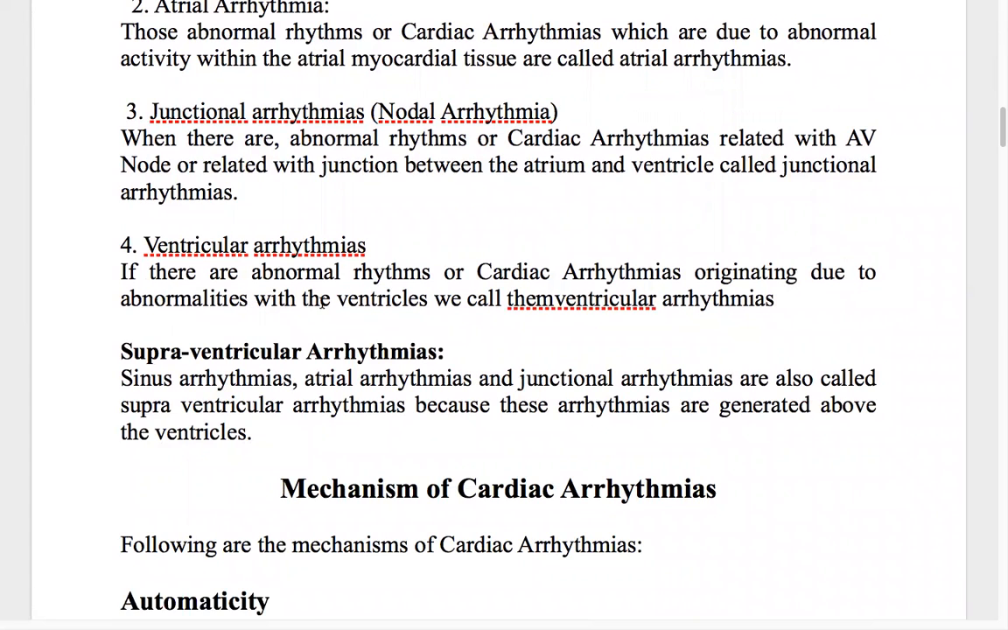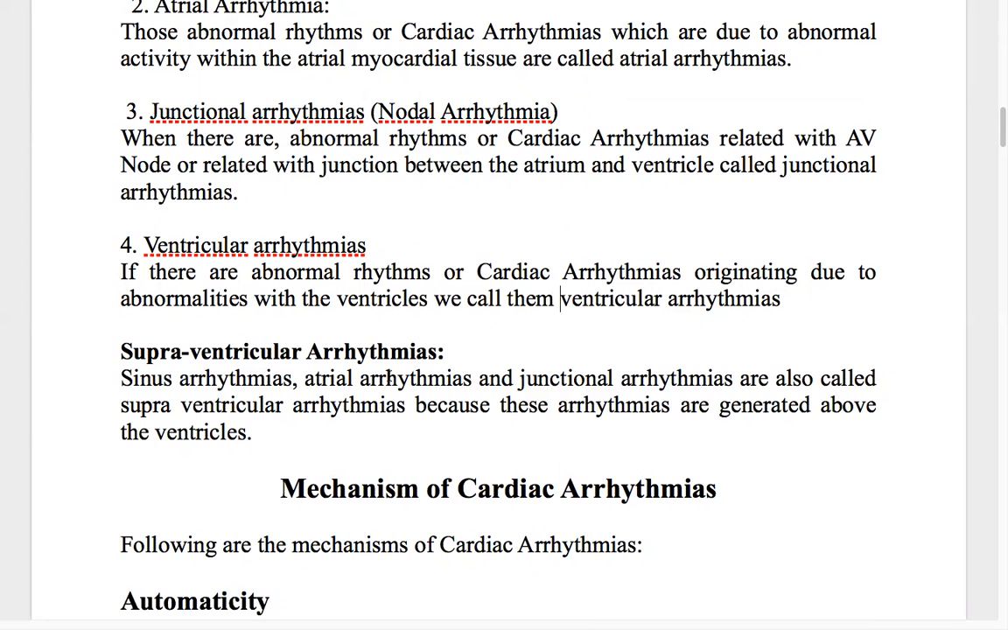If there are abnormal cardiac rhythms originating due to abnormalities in the ventricles, then we call them ventricular arrhythmias. Now, another term you should know is supraventricular arrhythmias. So what are supraventricular arrhythmias?